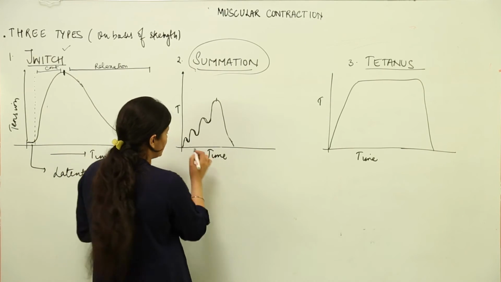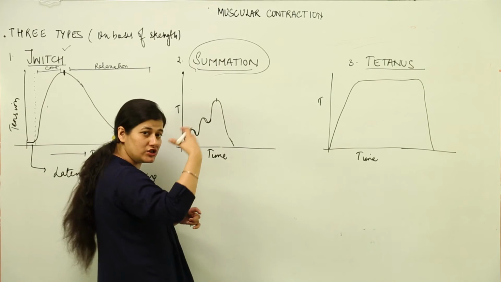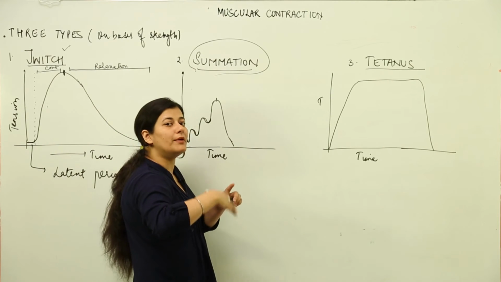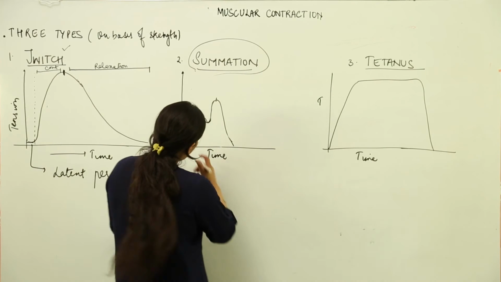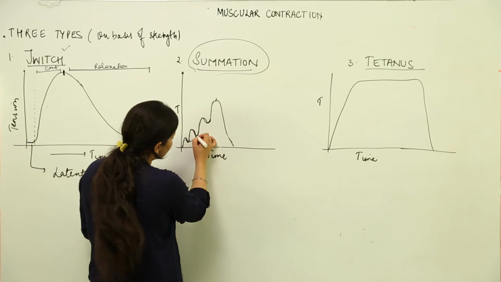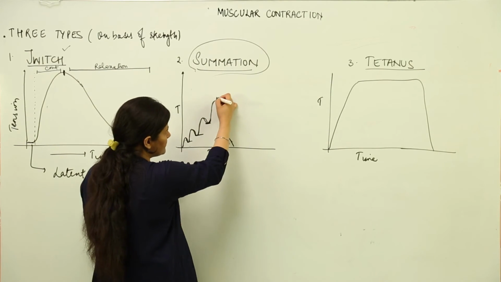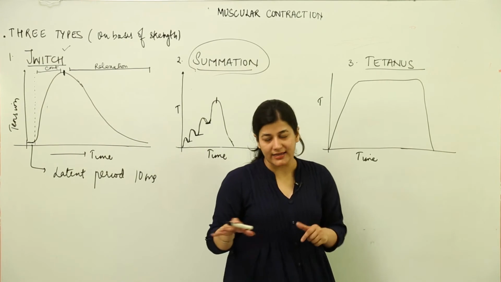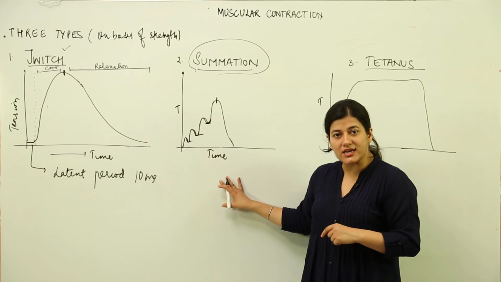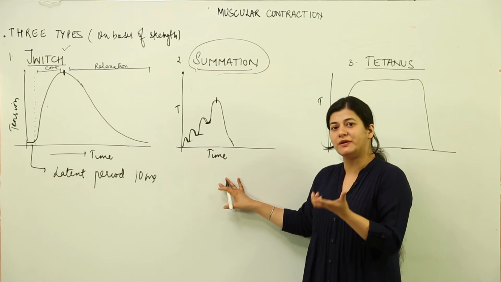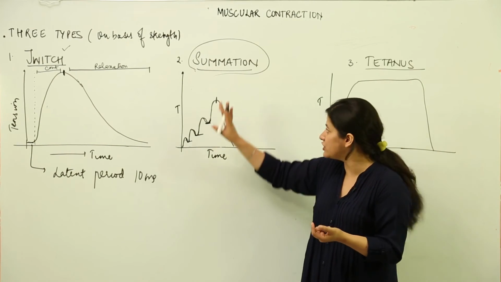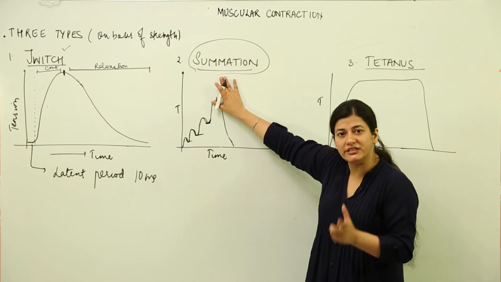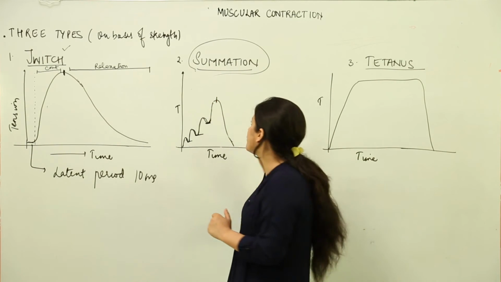Instead, before reaching the relaxation state, where there is no tension, it takes another stimulus, then another, then another, until a stage where the muscle cannot take any further and has to undergo relaxation. This strength of muscular contraction is classified under summation.